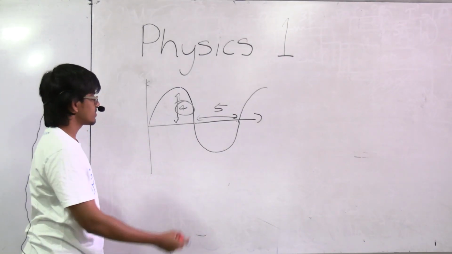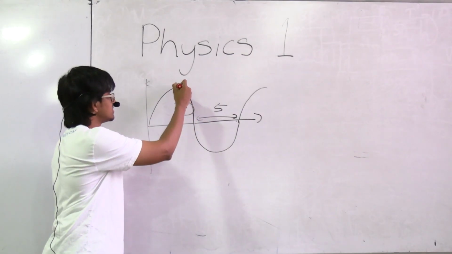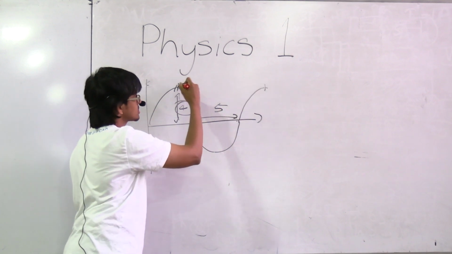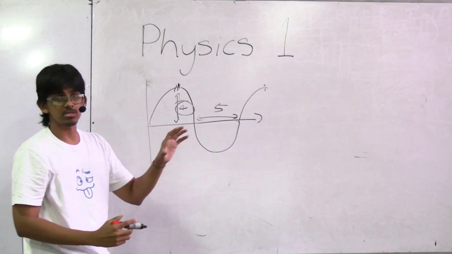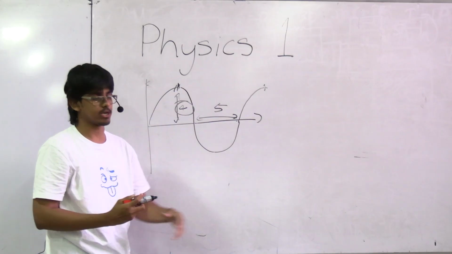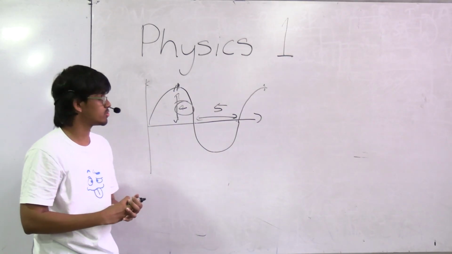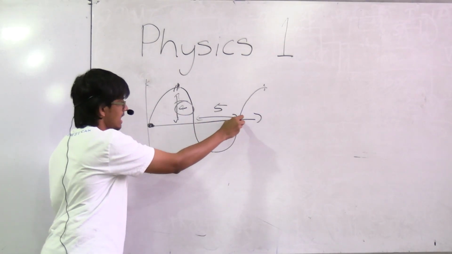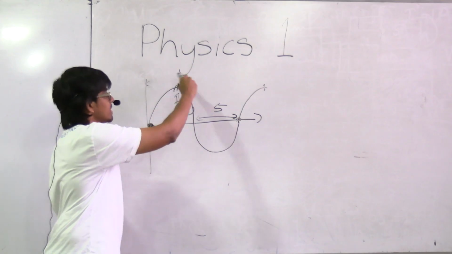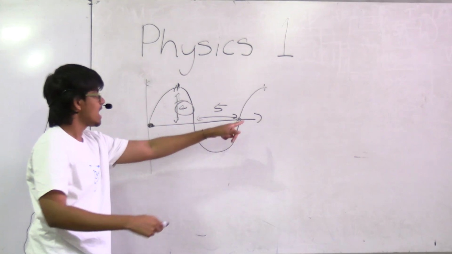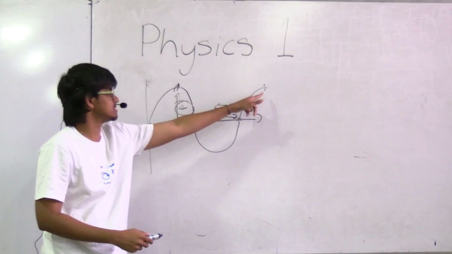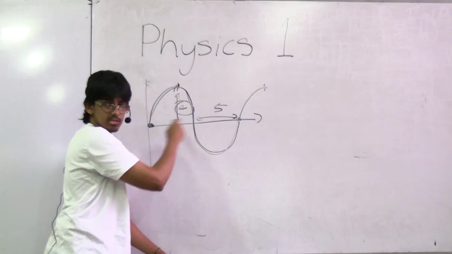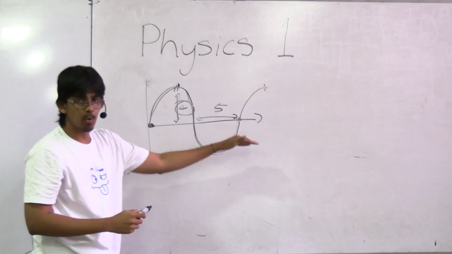So the distance from this peak to this peak, from this crest to this crest, is in an ideal scenario going to be equal to the distance from this beginning point to this end point, right? It goes up and comes down and goes back to its starting position. This distance is going to be equal to this distance, so this whole thing can be considered a wavelength.